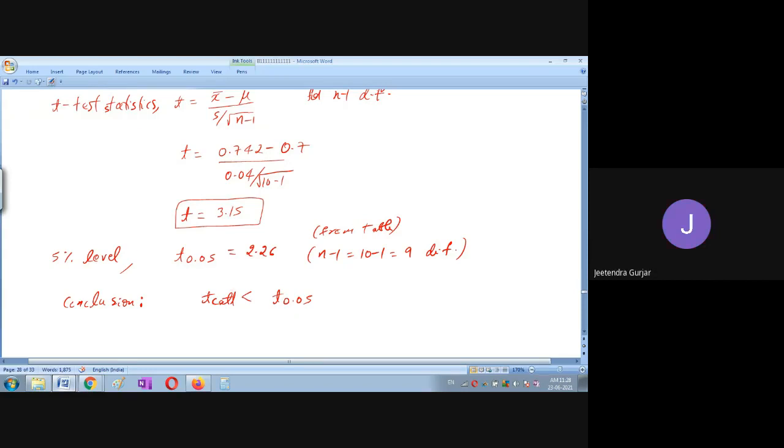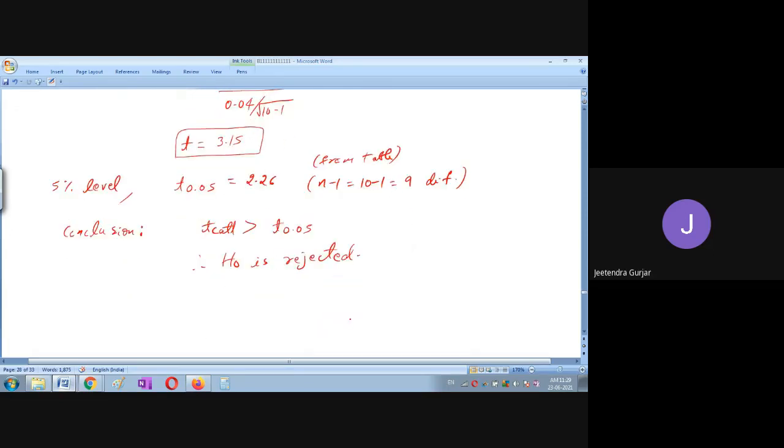Greater than, yes, very good. So you should focus in the class, friends. Everyone, you should see that 3.15 is the calculated value which is greater, and the standard value is 2.26. So therefore, H naught is rejected. Yes, friends. This is how we have to conclude.